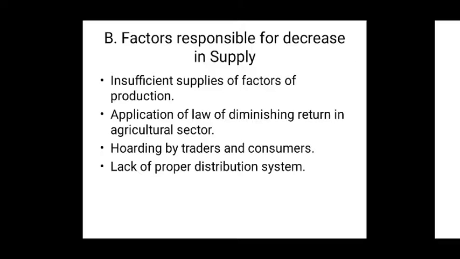And number 2, application of law of diminishing return in agricultural sector. The agricultural sector supplies commodities to consumers as well as to other industries as input. But sometimes unexpected climate conditions, application of law of diminishing return to this sector, and frequent natural calamities reduce the stability of production. So this reducing supply of agricultural production creates inflationary situation.